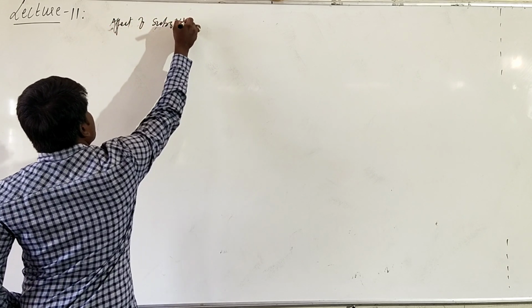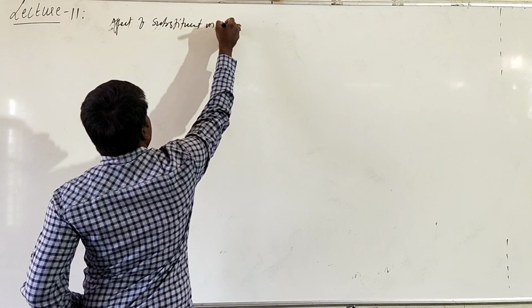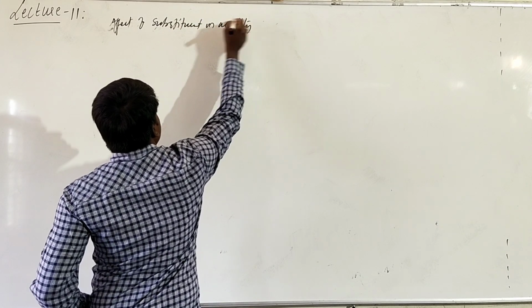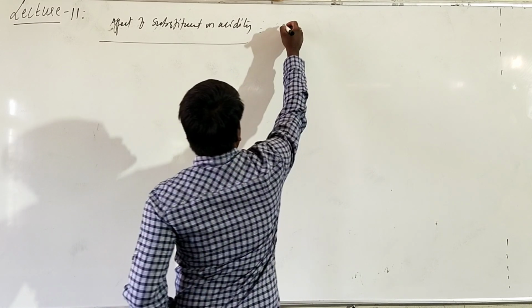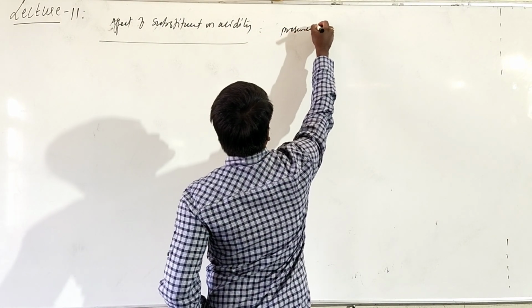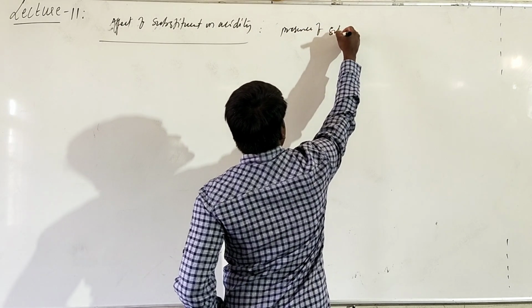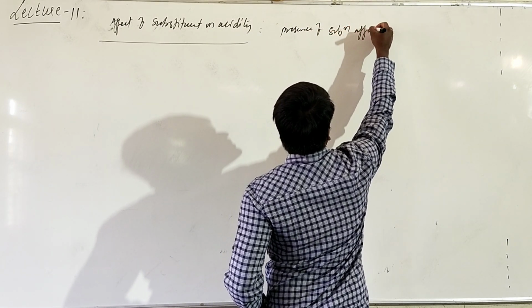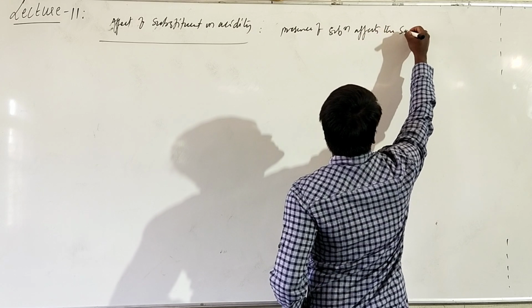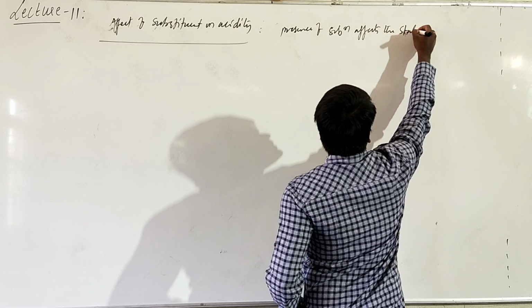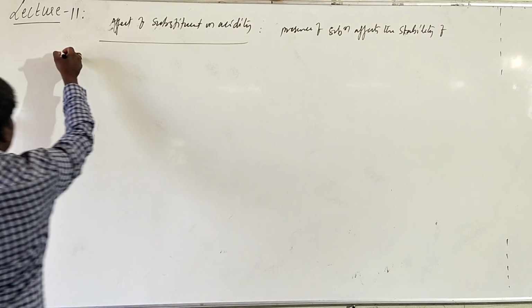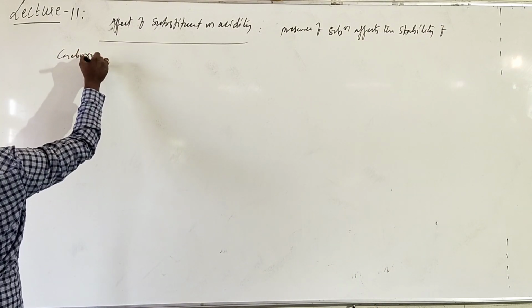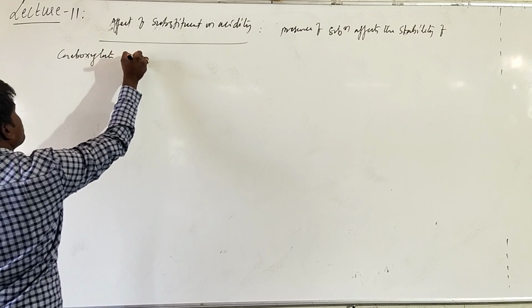substituent on acidity. Basically, what happens? Presence of a substituent affects the stability of the carboxylate ion.